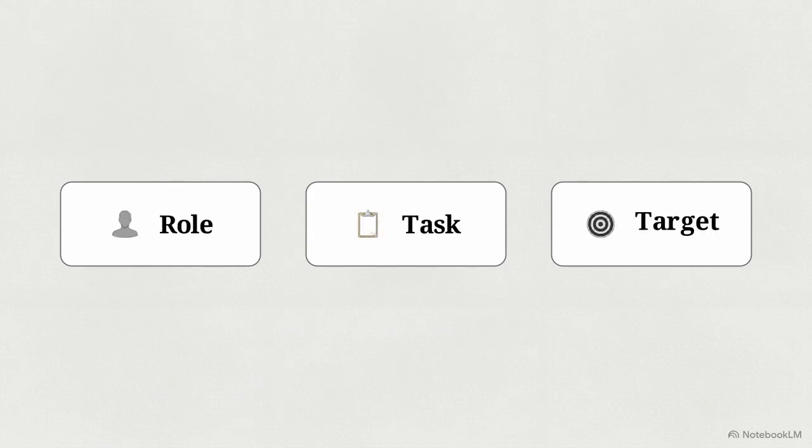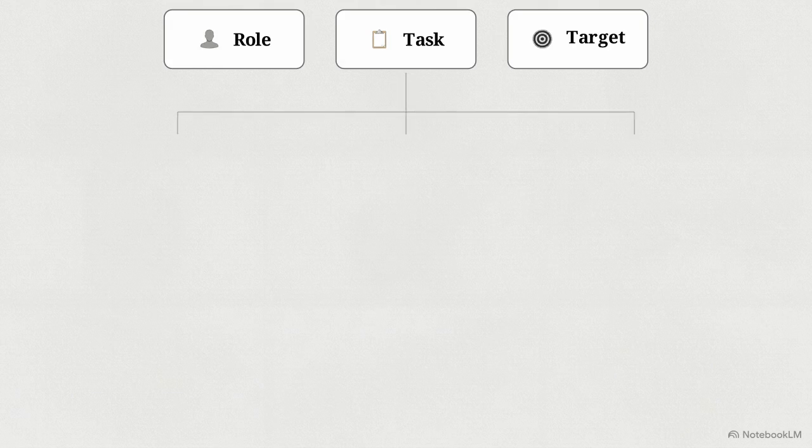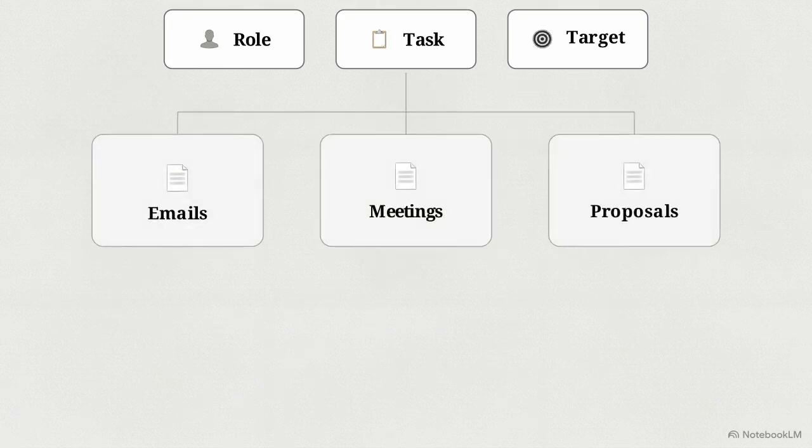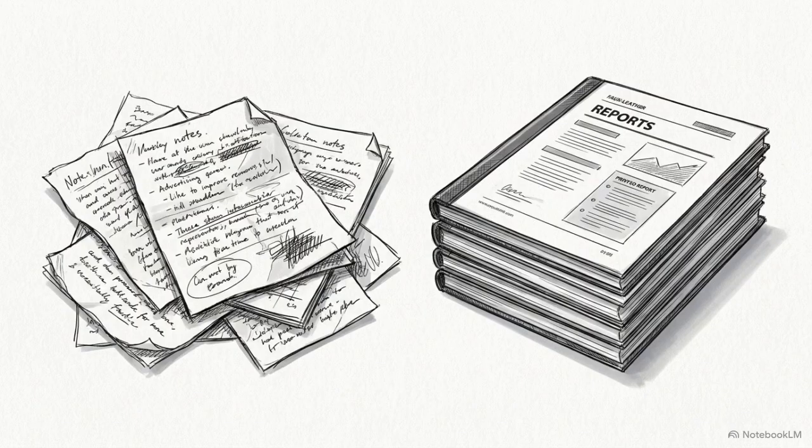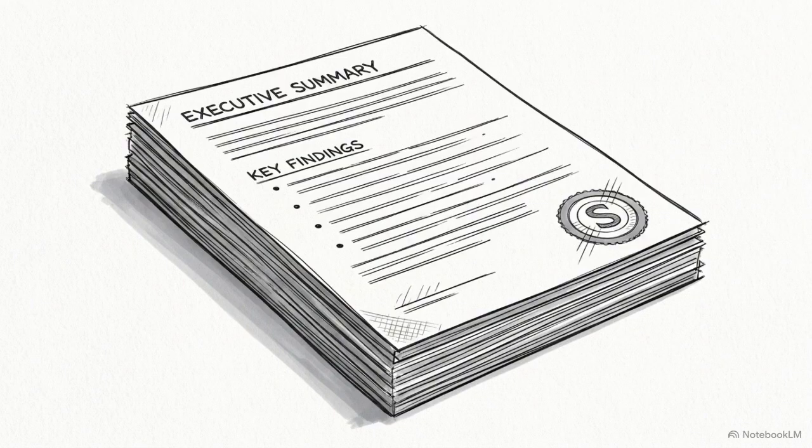Directing this consultant effectively requires a consistent framework. You provide 3 specific parameters: a role, a task, and a target. This framework applies to 6 core areas: writing emails, summarizing meetings, generating proposals, handling customer support, building productivity systems, and automating entire workflows. This structure creates the constraints the AI needs to move past generic responses and toward the specific formats required in a professional environment.